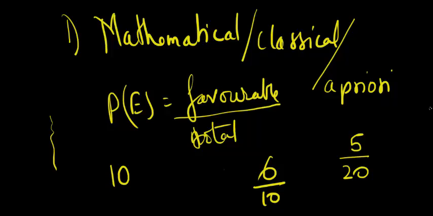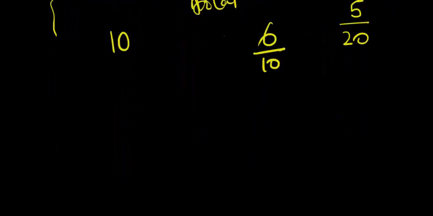That you had to actually perform the experiment, and the events are not equally likely. Now, this is a very important word, equally likely, and I'm going to explain this to you. Say for example, the event goes on and on and on, and it's never going to end. How do I find the probability for it? I do not know, because I have to find the total. So that was the issue with the mathematical, classical, or a priori approach.